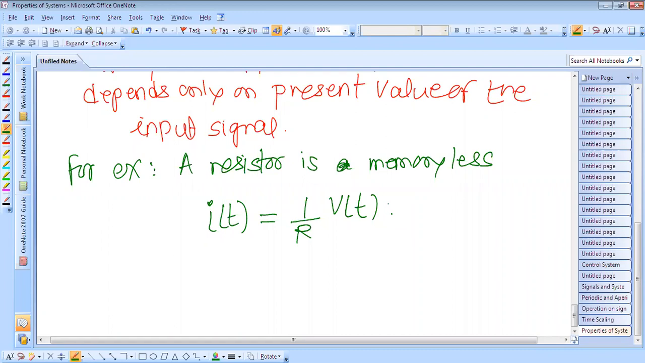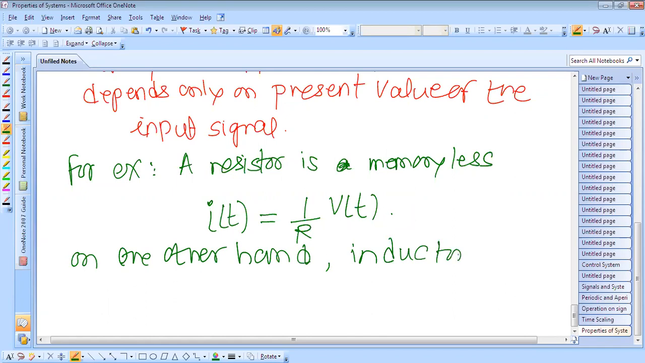On the other hand, for example, an inductor has memory. Inductor has memory, since the current flowing through